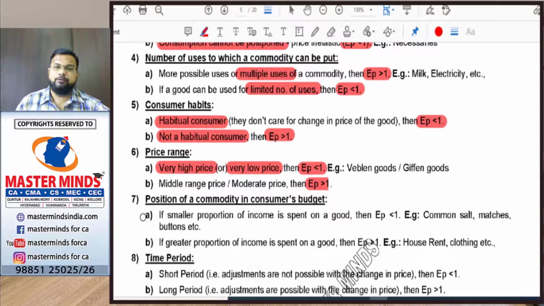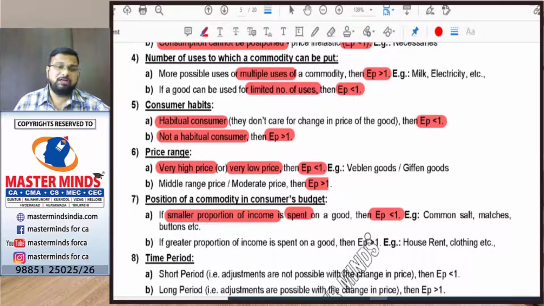Next, the seventh determinant is the position of the commodity in the consumer's budget. So how much money am I spending on that good? If I am spending a very small portion, then the price elasticity will be less than 1. Example, newspapers. I am earning 30,000. Out of 30,000, I am spending 300 rupees on newspaper per month. If the bill of newspaper increases from 300 to 350, I am not going to stop newspapers. I will still be reading newspapers, because it is hardly a very small amount in my total income.